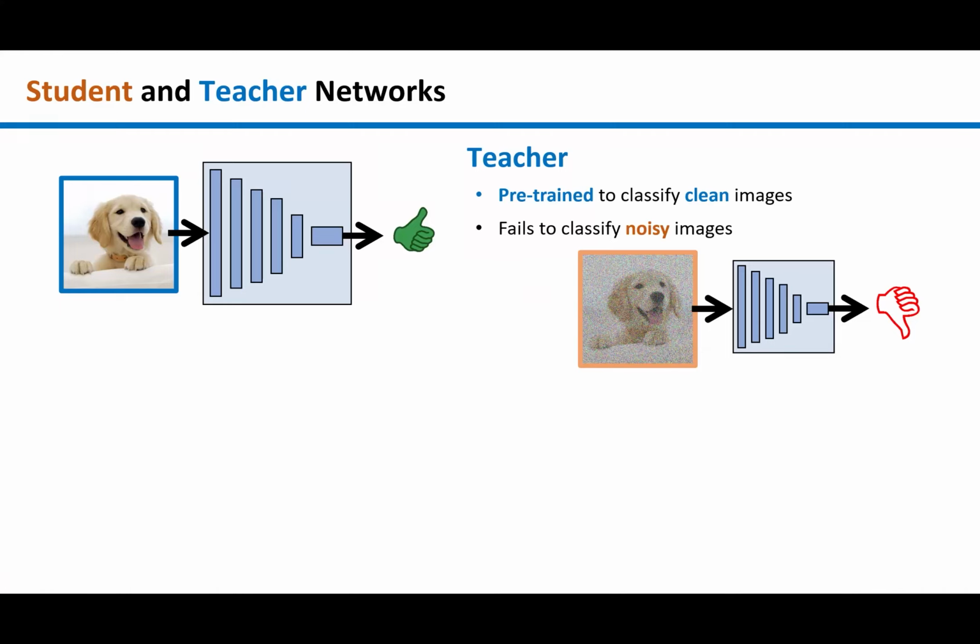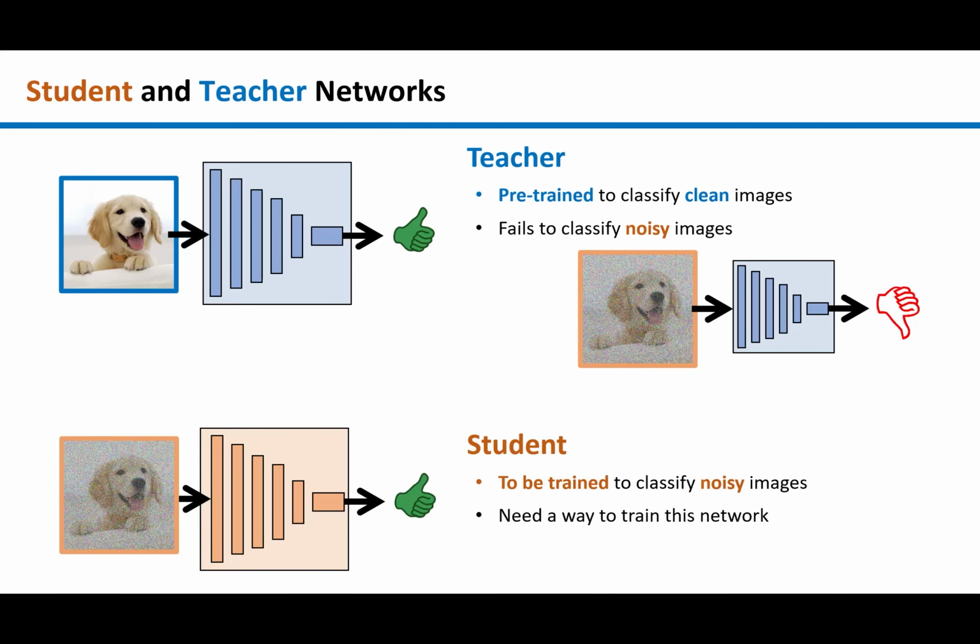Consider the following setting. Suppose we have a teacher neural net that is pre-trained to classify clean images and it generalizes poorly on noisy images. Now suppose we have a student network with identical architecture that needs to classify noisy images and we need a way to train it well.